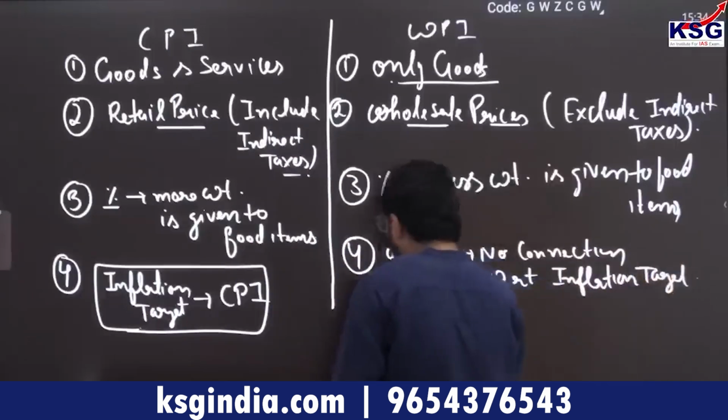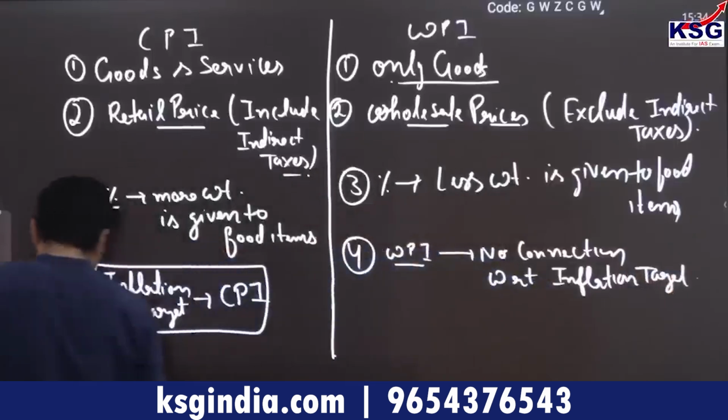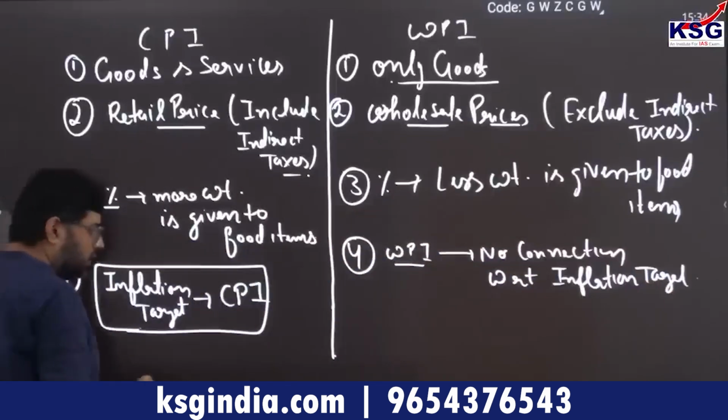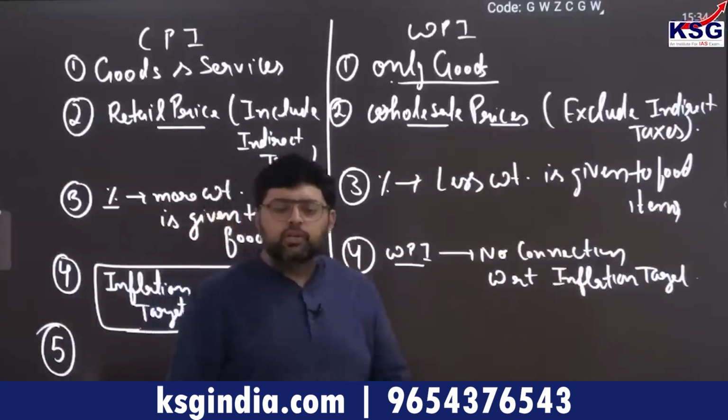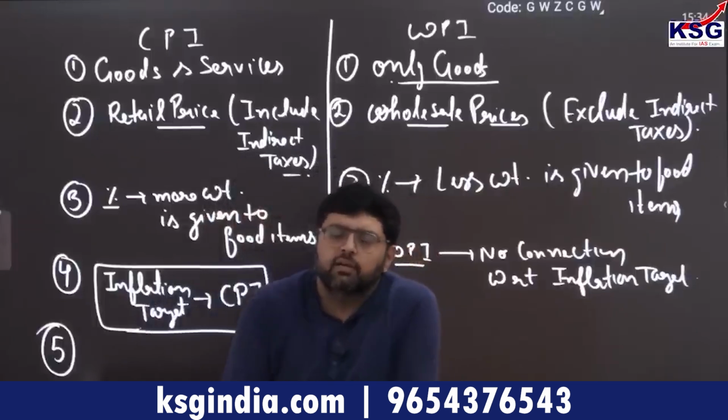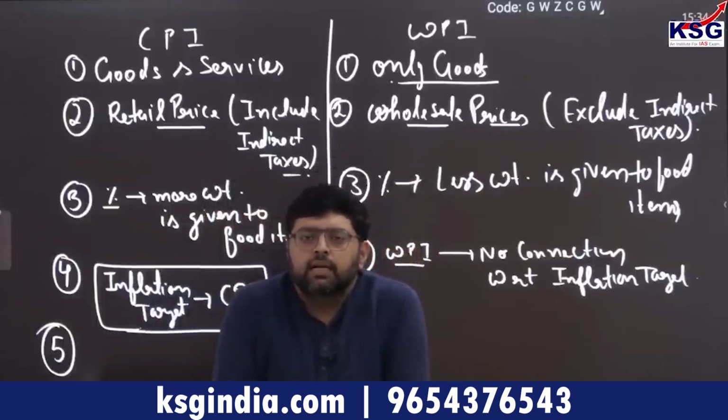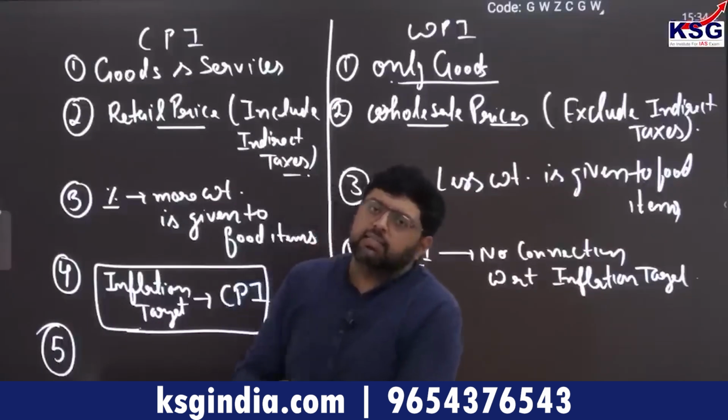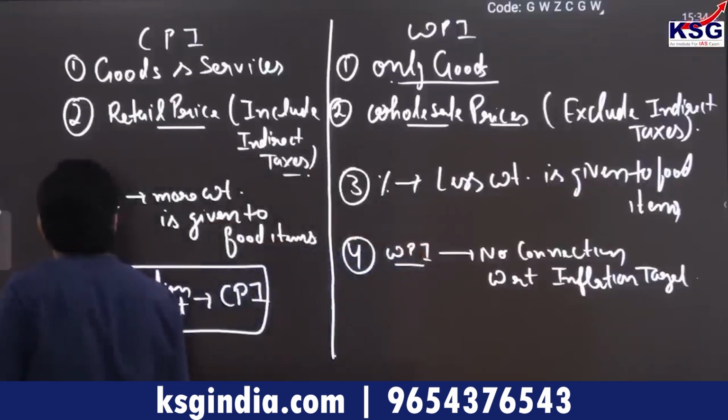Clear? Now ultimately, last point: even in today's newspaper you see that the central government has increased the dearness allowance of central employees as well as pensioners. So dearness allowance is also given on the basis of CPI.